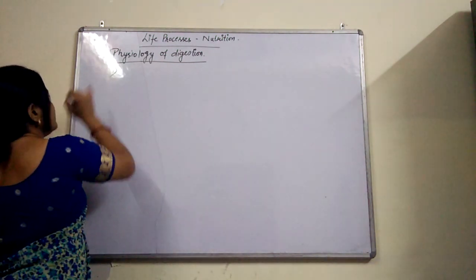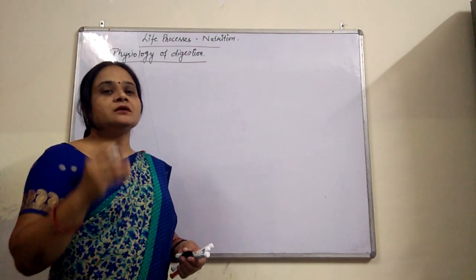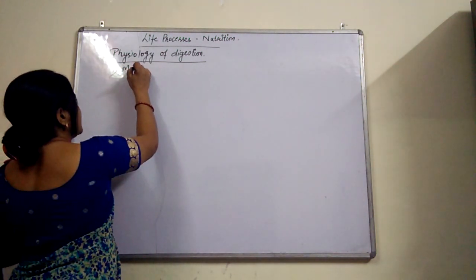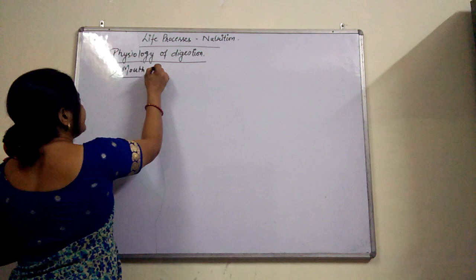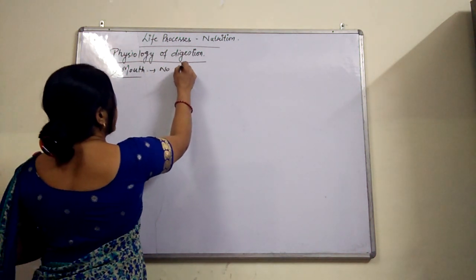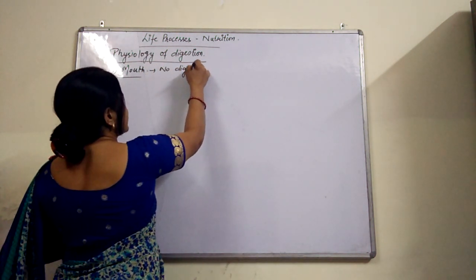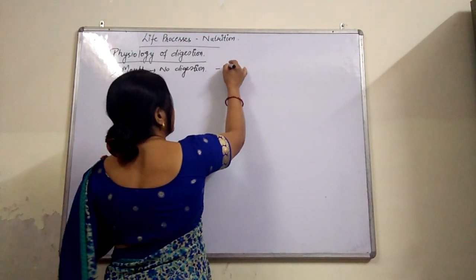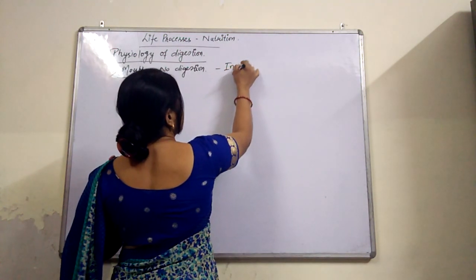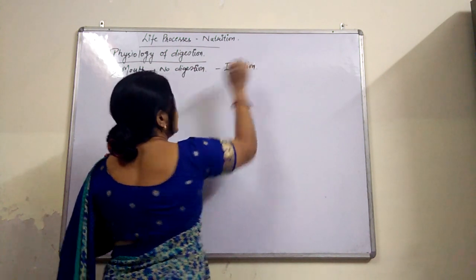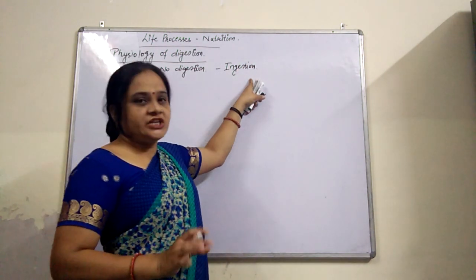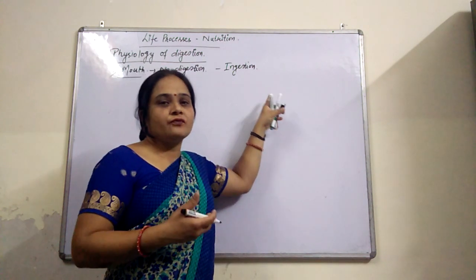Now first of all, we start by taking the first part of our alimentary canal, that is the mouth. In this mouth no digestion takes place, means there is no digestive enzyme, because it is for ingestion. This part of the alimentary canal always helps in the process of ingestion, means taking of food